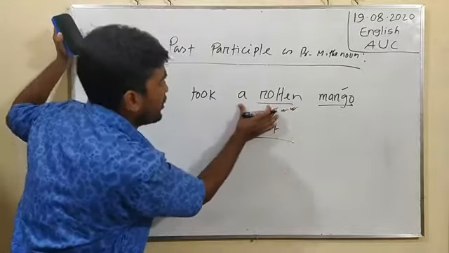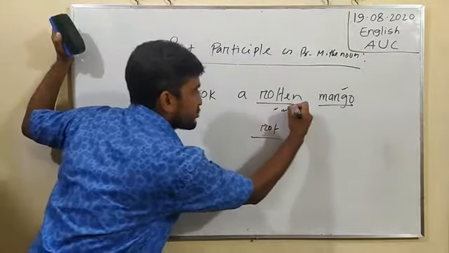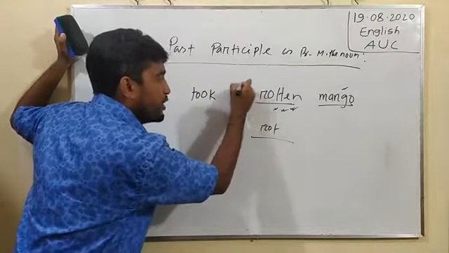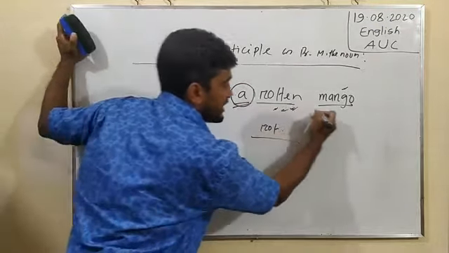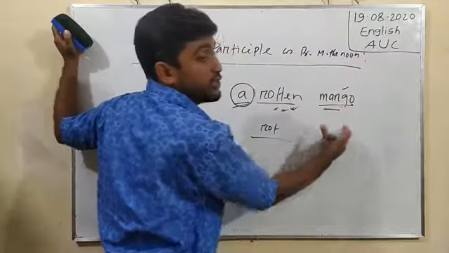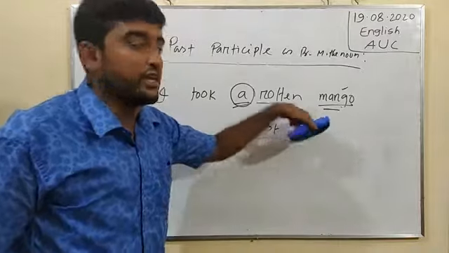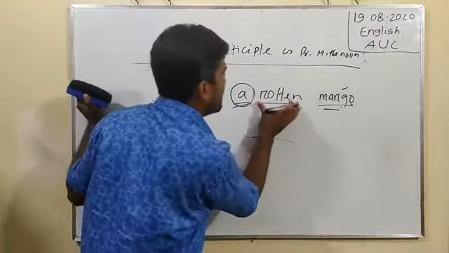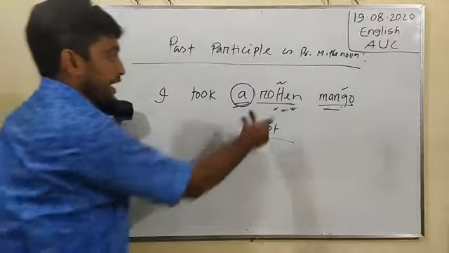Why? Because we have a gap, and before the gap we find the position of noun, and after the gap we find the position of mango, which is the noun formation. That is why we can certainly explain the position here as adjective.